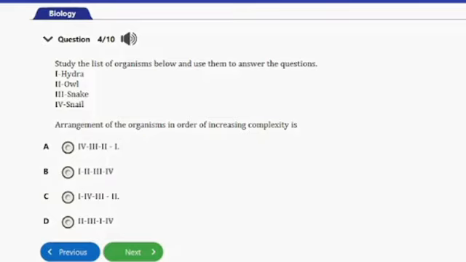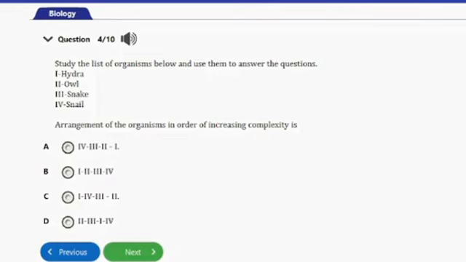So that's their order: hydra, then snail, then snake, which is a reptile, and then the birds, which is the owl in this case. It's believed that the reptiles evolved before the birds, so that's why the snake comes first. That's their order of complexity, and looking at the birds, you see they are more complex than the reptiles. And that's it for that question, guys.